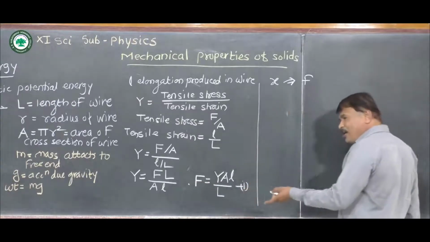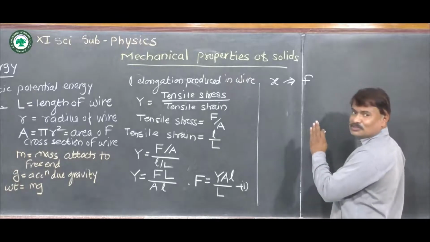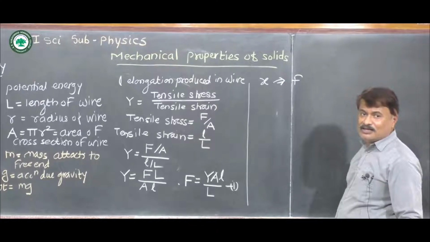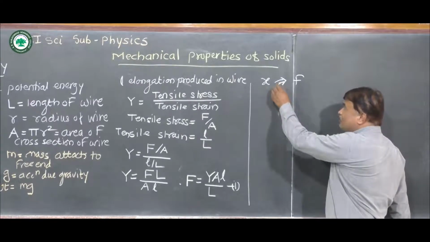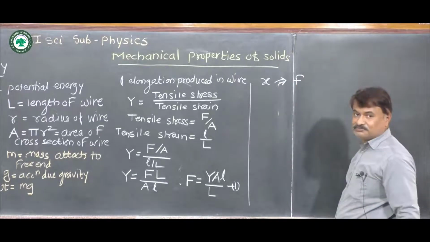Similarly, if the elongation is very small, it changes from 0 to l. In that case, x is a very small elongation produced in the wire. For that purpose, the force required is also very small and its magnitude is small f.